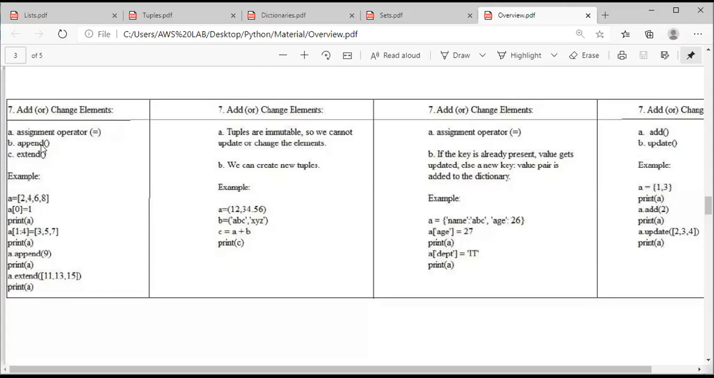See here, this is the example. A is a list. I have taken the elements. A of 0. A is a list, right?